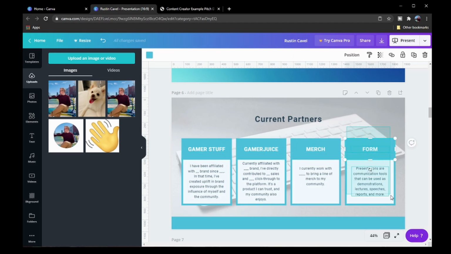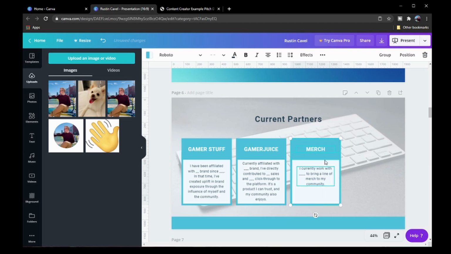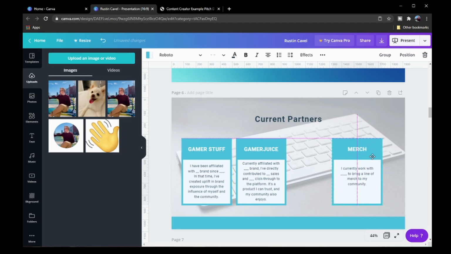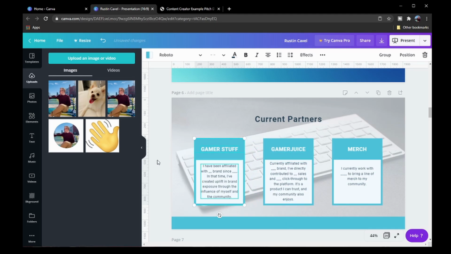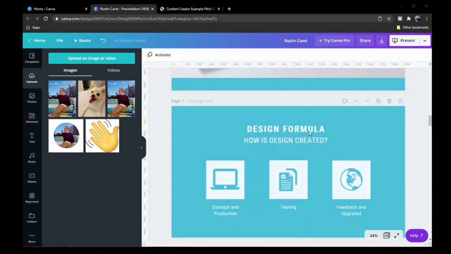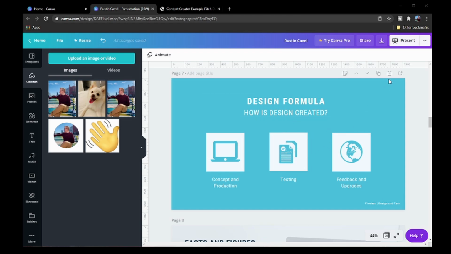For this one, I don't really need this, so I can just click and drag over the entire set of elements here and just delete them all. Now, since everything is kind of off-centered here, I'm just gonna move all three of these, get them all nice and centered, and done. All right, moving on. This is one that I'm not really going to use for this example. It feels a little bit shallow in design, and you don't necessarily want to just put more slides for the sake of having more slides.